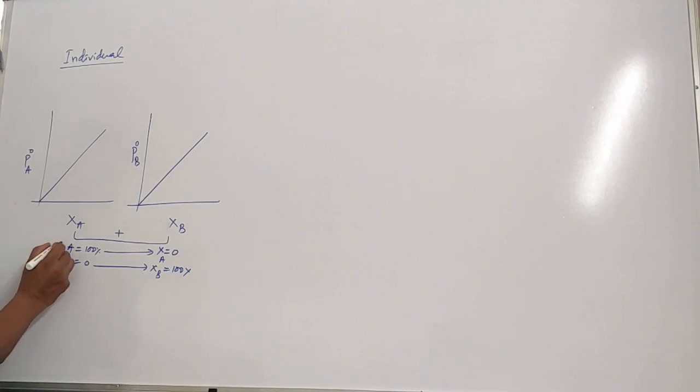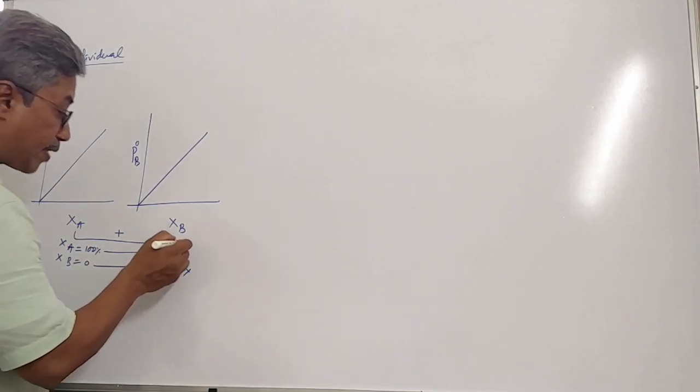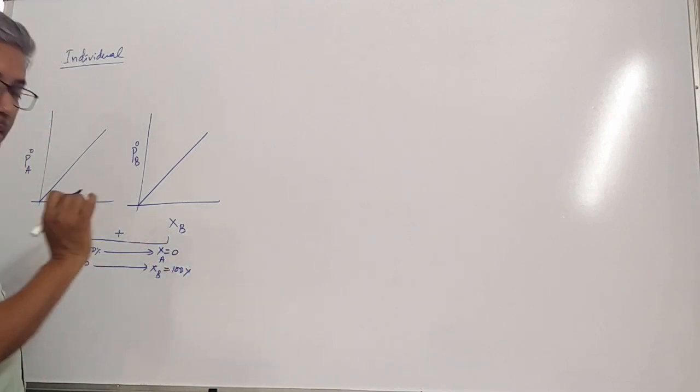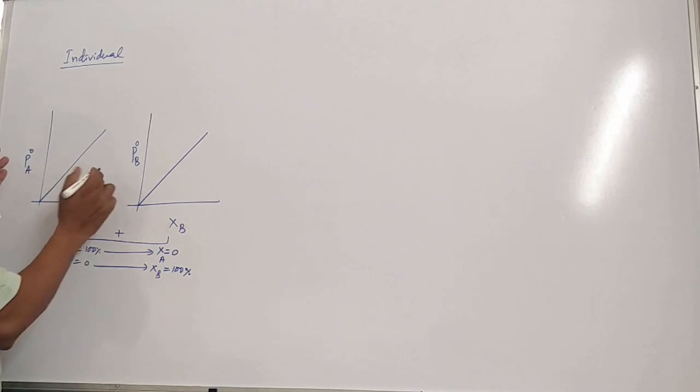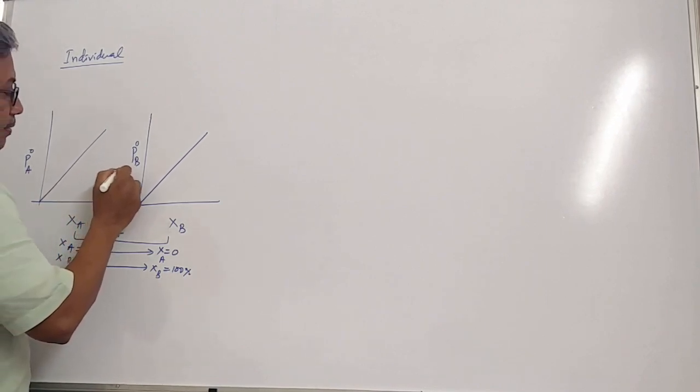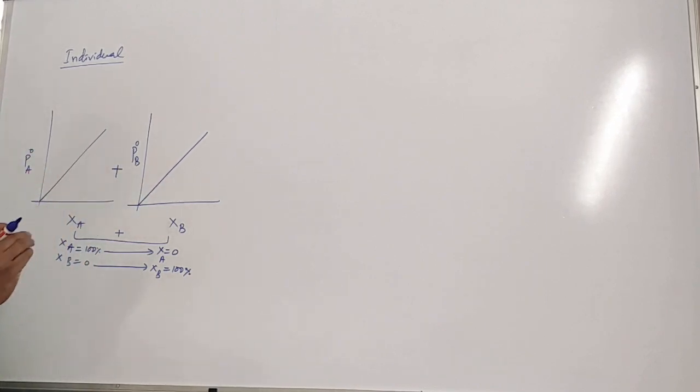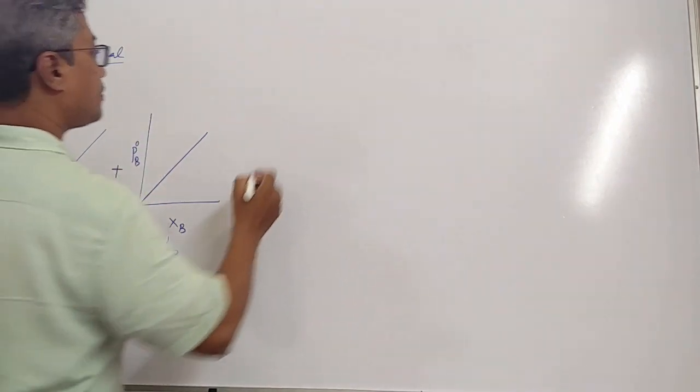Clear, students? Here mole fraction of A is 100, mole fraction of B is 0, and in this case mole fraction of A is 0 and mole fraction of B is 100%. Clear, students? It means that we are going to draw the graph of these two put together. Clear? Let us see now.